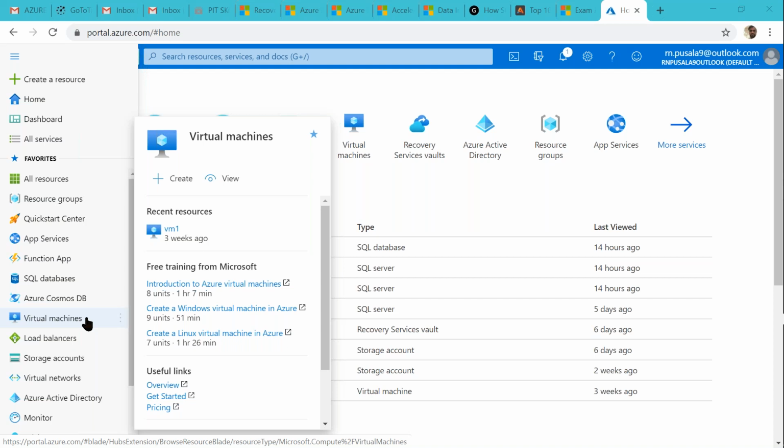Just what I'm discussing, virtual machines are here. We can create our own dedicated machine and start working with it. We can choose how much RAM we need, 8 GB or 16 GB, how many CPUs, and Windows or Linux.